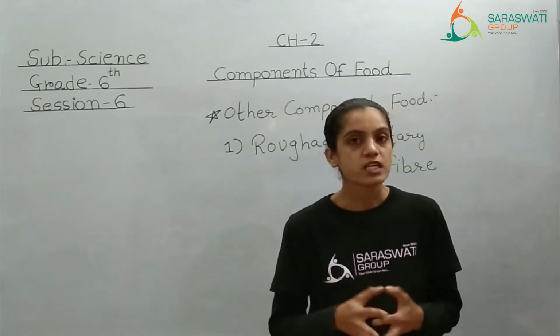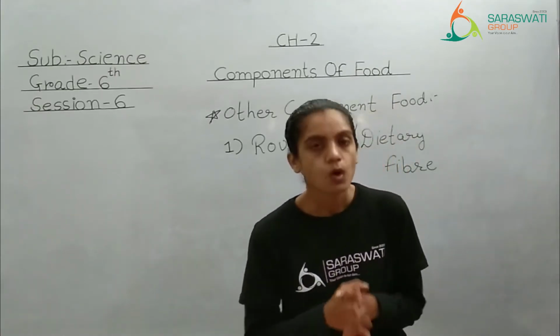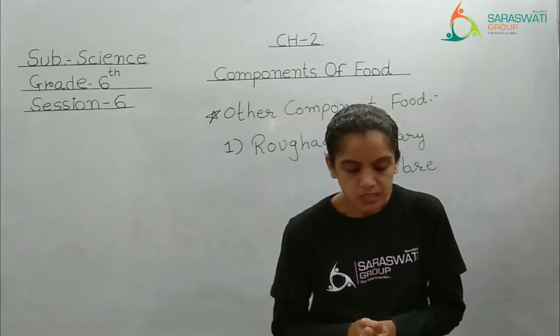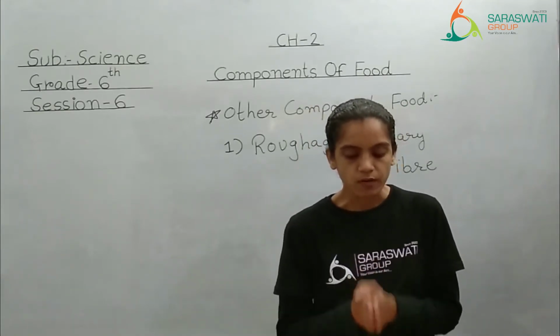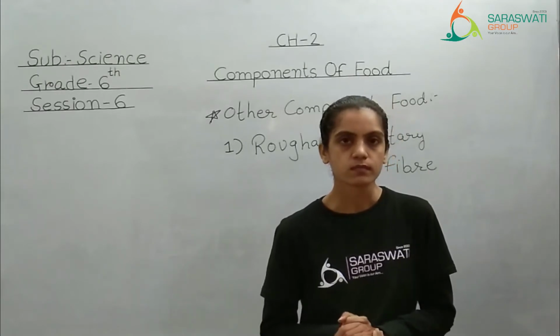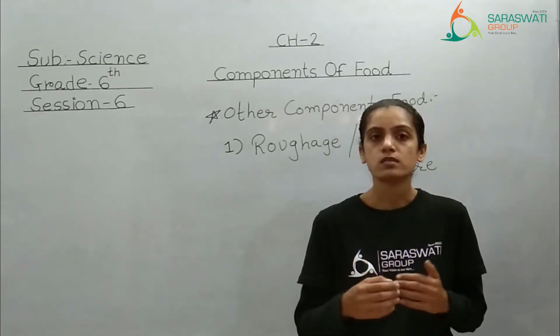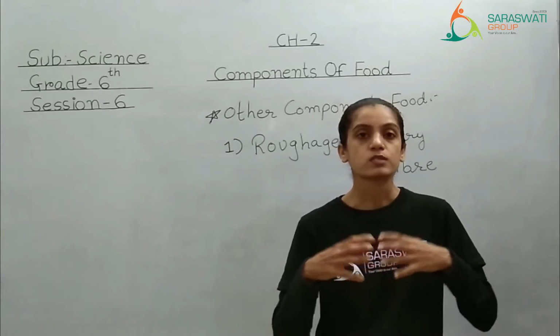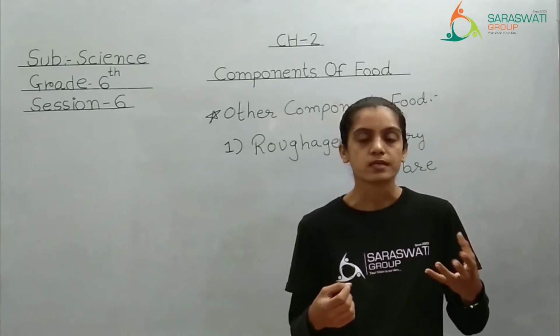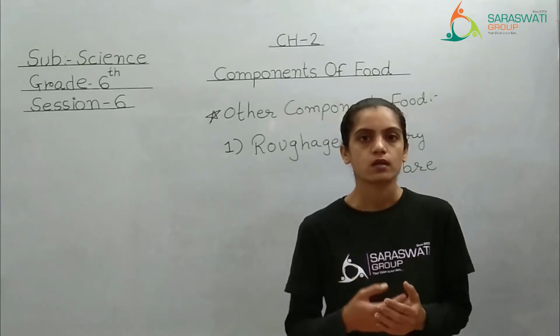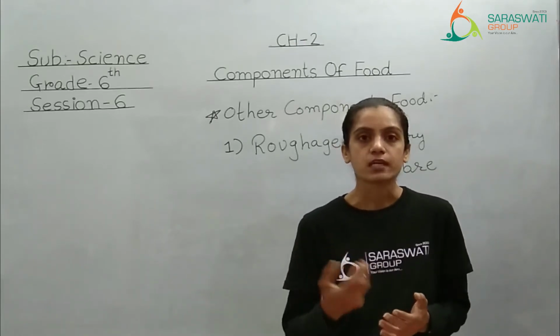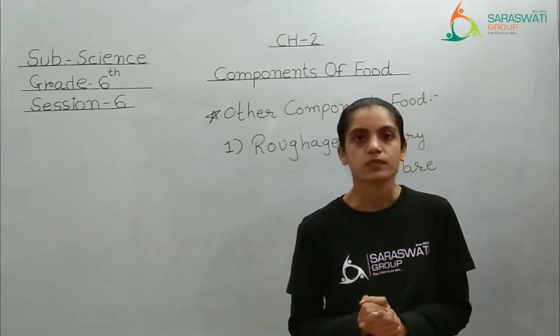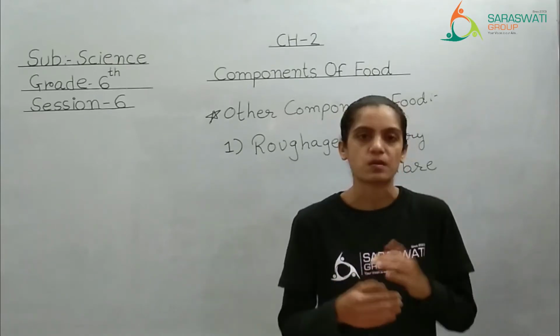See, fresh fruits, vegetables, whole grains and pulses are foods rich in roughage or fiber. Pulses we are eating maybe once or twice in a week, right? Carbohydrates, that means whole grains like millets, like bajra, jowar, rice, wheat, we are eating every day, right? So it has dietary fiber.